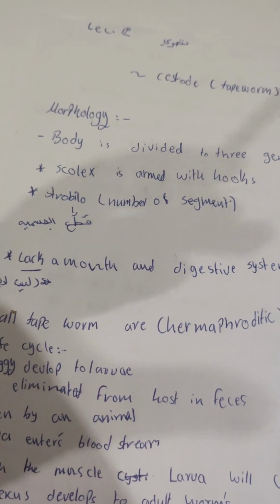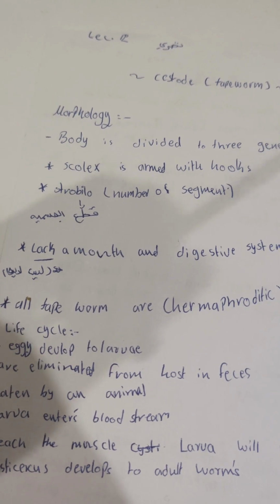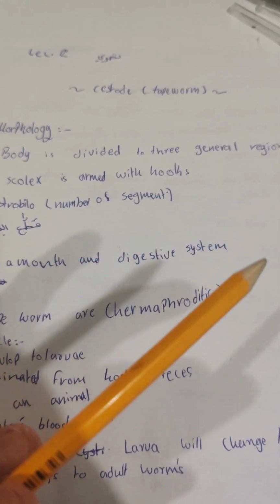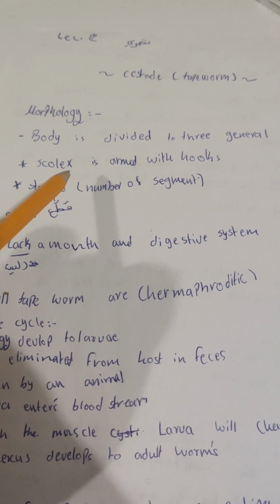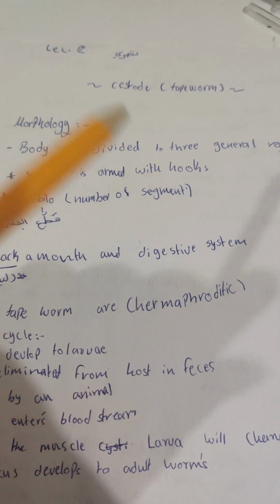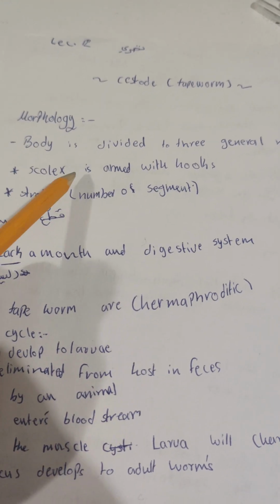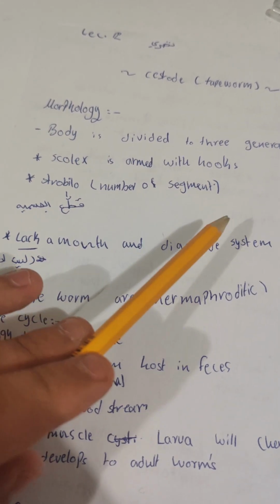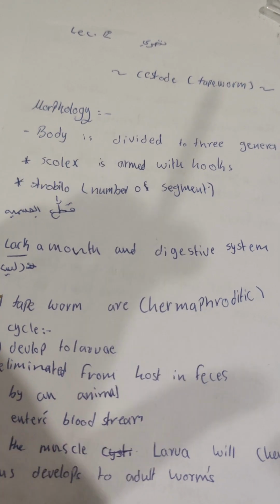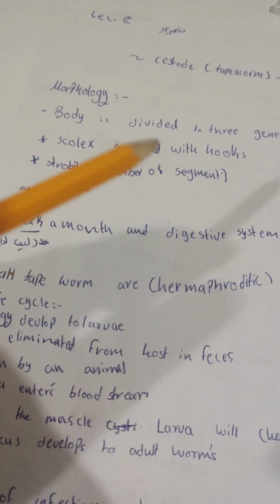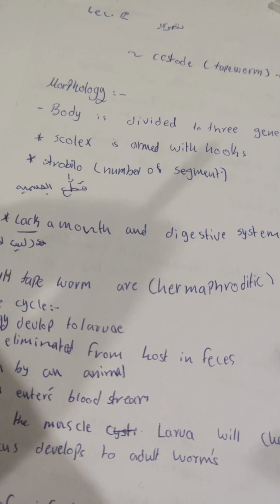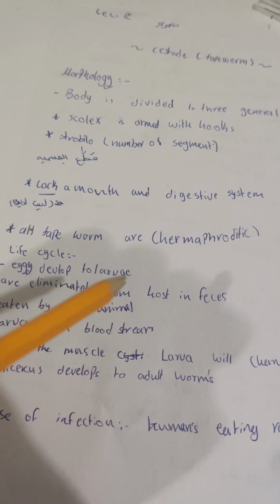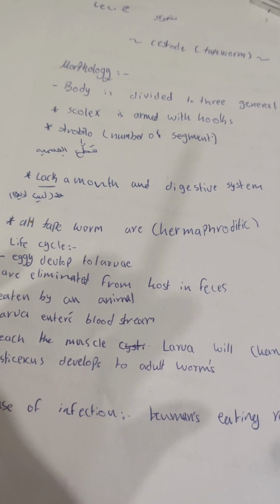Morphology. So what's the morphology, or the appearance, of this type of parasite? The body is divided into three general regions. We have the scolex, or the head. I remember this came up in the exam for me. The scolex is armed with hooks. So what's the scolex? It is the head of the parasite. The strobila is a number of segments. This parasite lacks a mouth and digestive system, so it means they don't have a mouth or a digestive system.